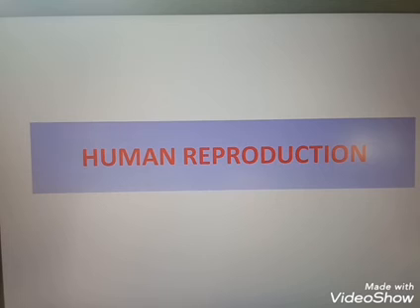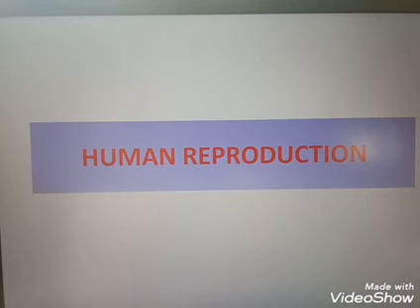Name the process of rupture of Graafian follicle and the subsequent release of the egg from the ovary. That process is known as ovulation.